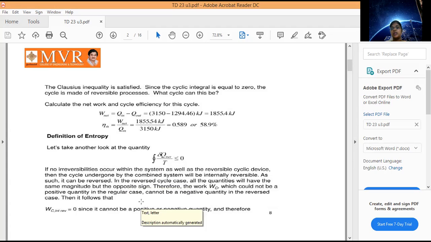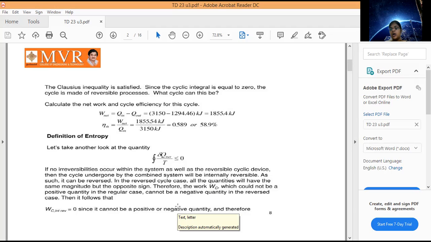In this entropy case, we consider both to be taken in the form of reversible processes. In a reversible process, all quantities have the same magnitude but opposite sign. If a is positive and b is negative with the same magnitude, then a minus b is equal to 0.